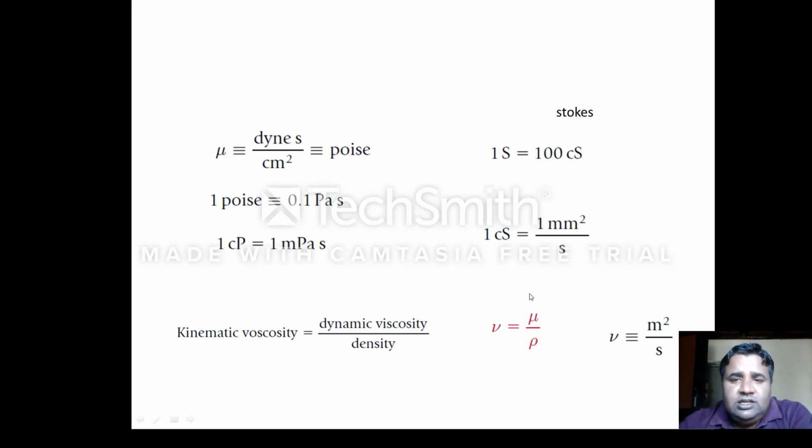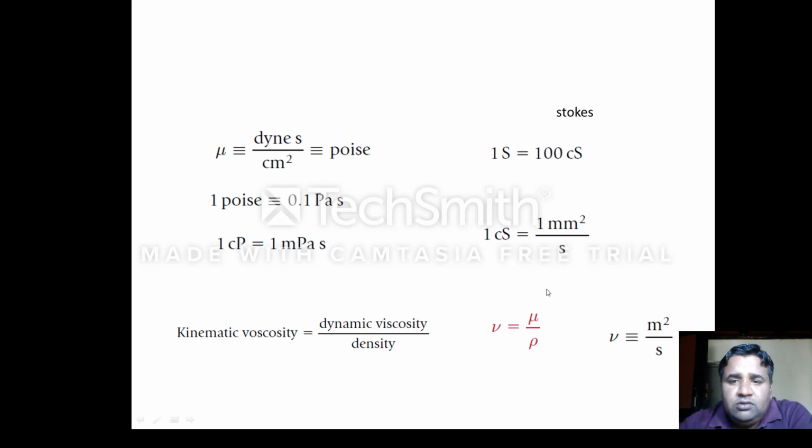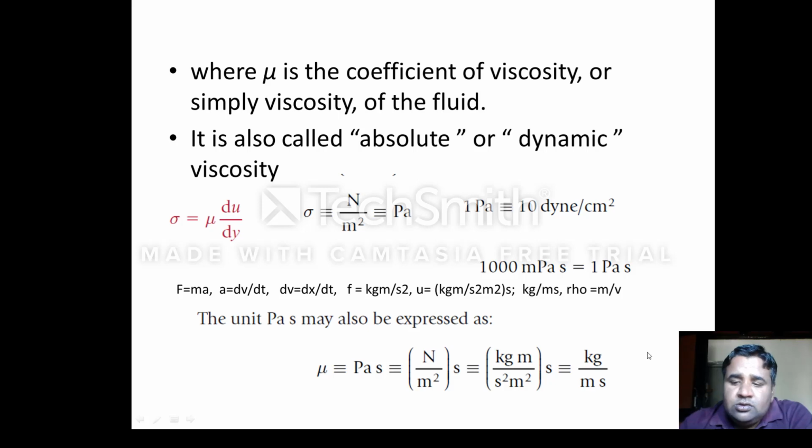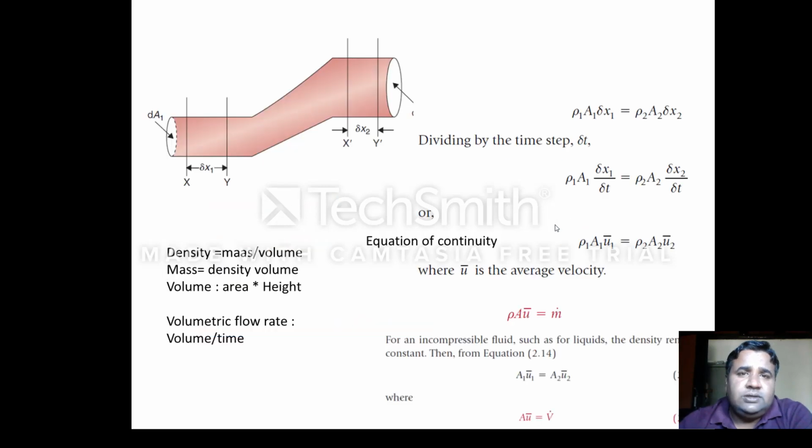We have learned that kg per meter second can be the unit of mu, and when you divide it by rho, which is mass per unit volume, the value of kinematic viscosity will be meter square per second, and it is expressed in Stokes. 1 Stokes is equal to 100 centistokes, and 1 centistoke is equal to 1 mm square per second. So this is a bit about viscosity.